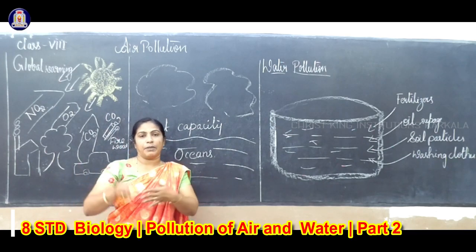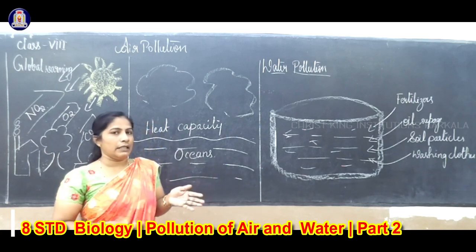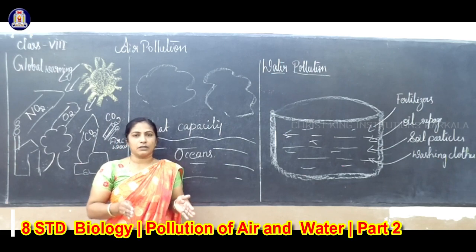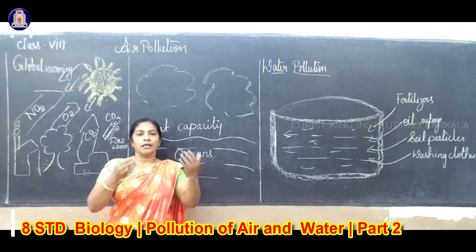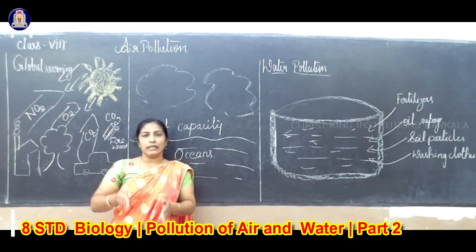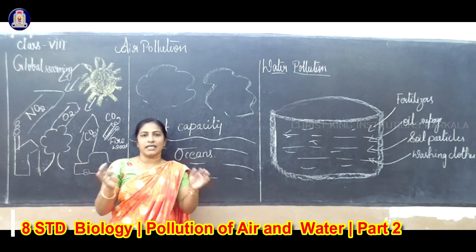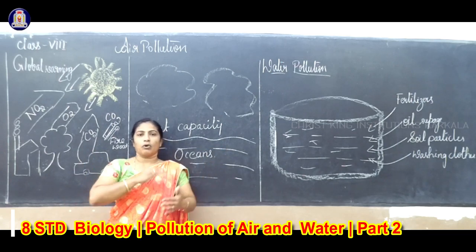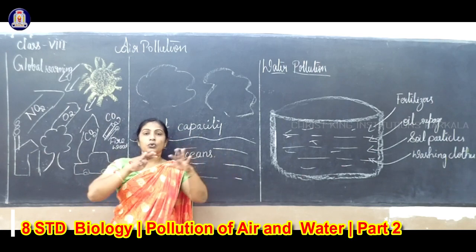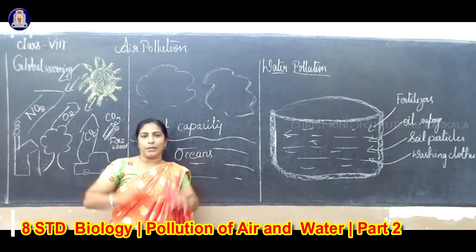So for example, we have studied two terms in air pollution, one is called the greenhouse effect. We have already observed the PPT and also studied through the presentation. So now what is the greenhouse effect? For example, a greenhouse or nursery, where we have observed that the total plants are covered with plastic.